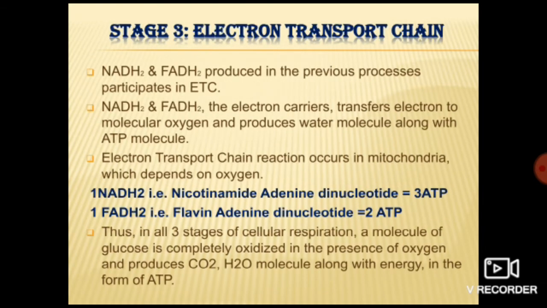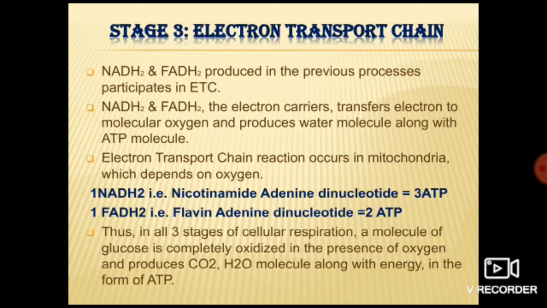Now see, the next and last stage of cellular respiration is the electron transport chain. Whatever NADH2 and FADH2 is produced in the previous stages, that is in glycolysis, link reaction and Krebs cycle, that is working as an electron carrier.